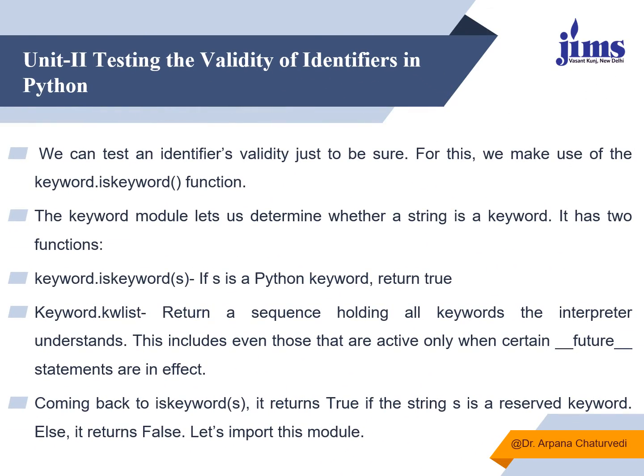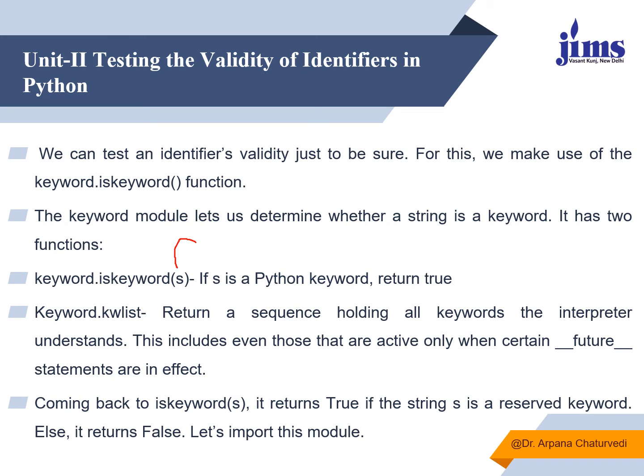You should also test the validity of an identifier. How can you test? For this we can make use of keyword.iskeyword. It will check whether the string is a keyword or not. The keyword module lets us determine whether a string is a keyword. It has two functions. First is keyword.iskeyword(s): if s is a Python keyword, it will return true.